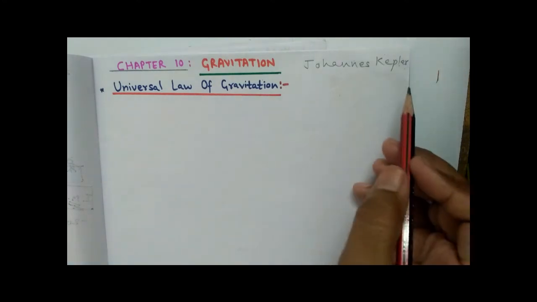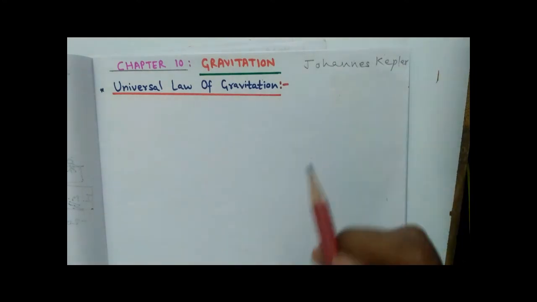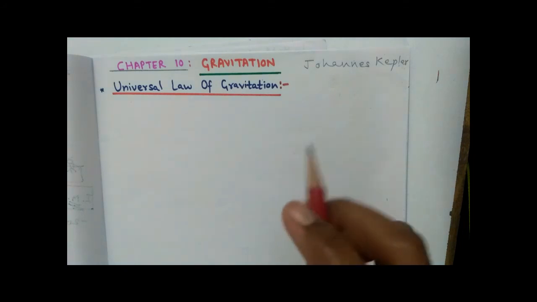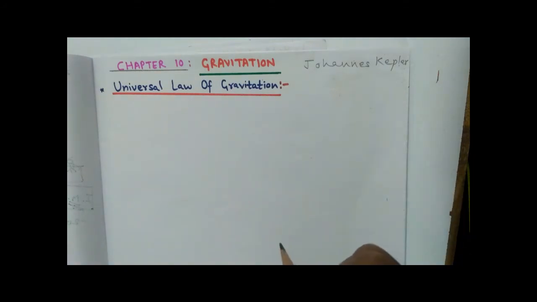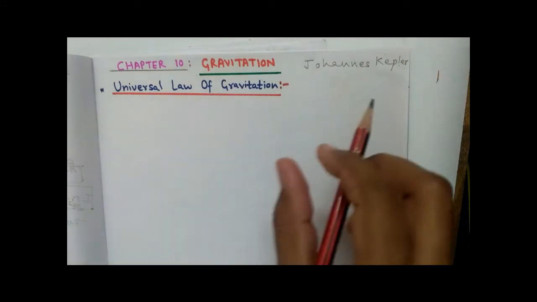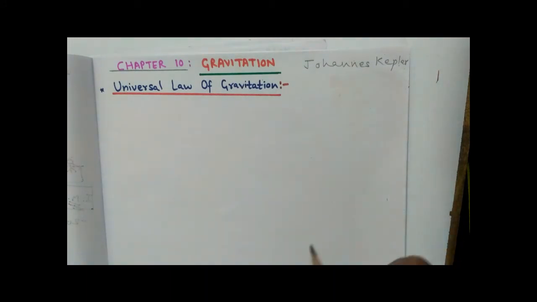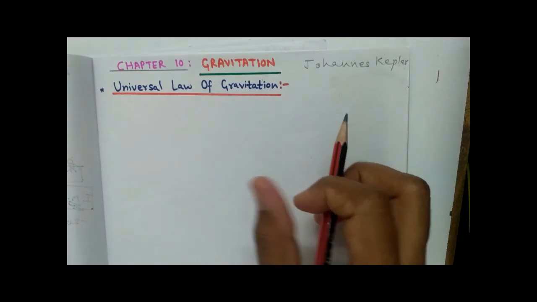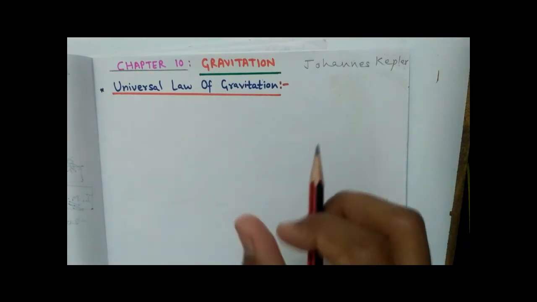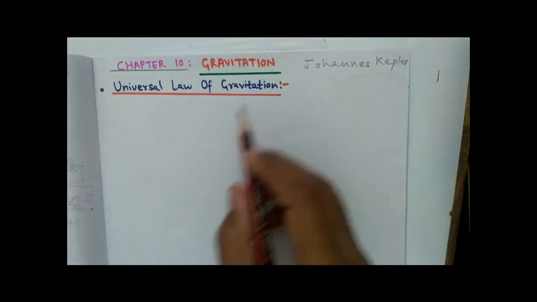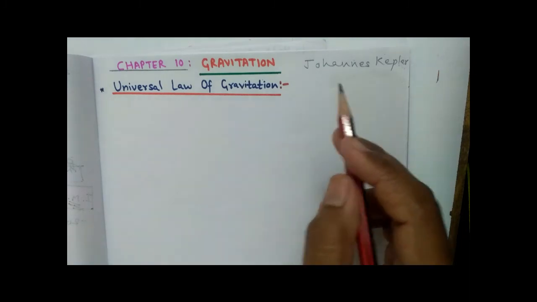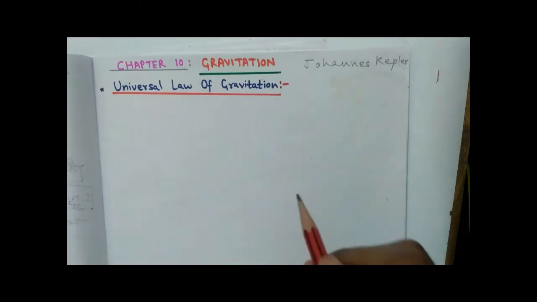After Kepler, it was Newton who showed that the cause of planetary motion is the gravitational force that the sun exerts on them. That means the real cause of planetary motion was the gravitational force that the sun exerts on all the planets.